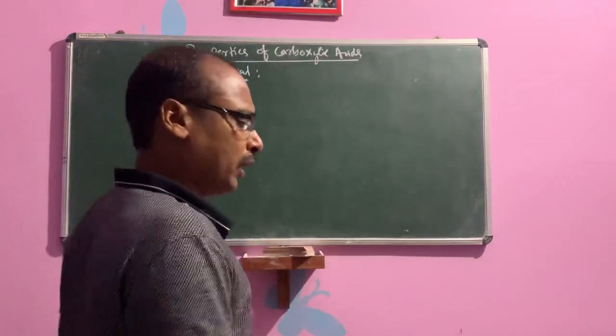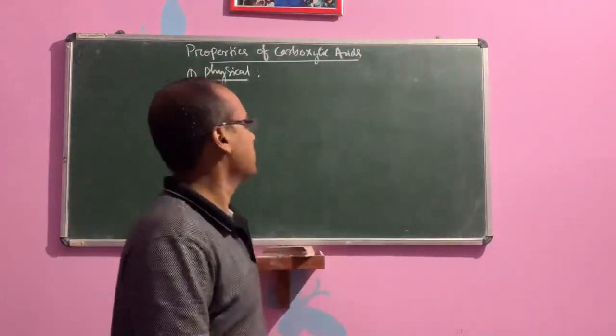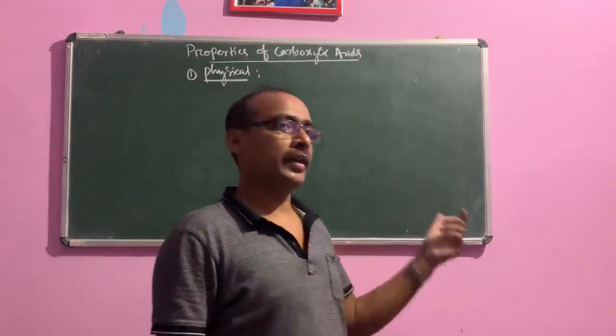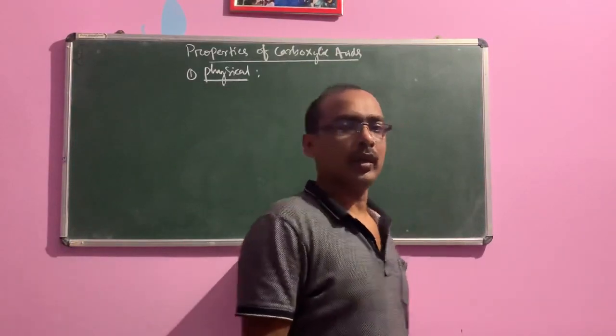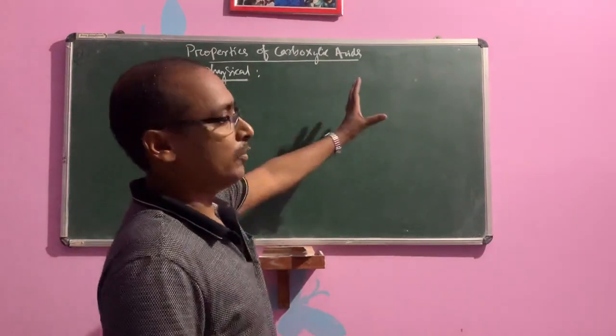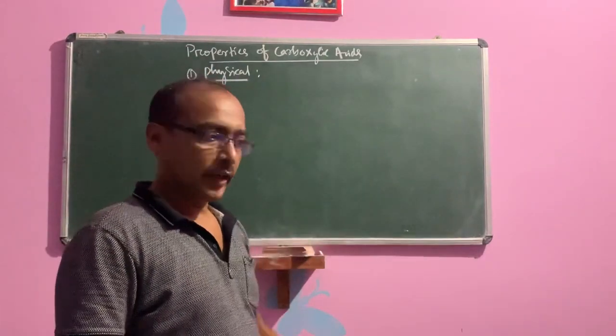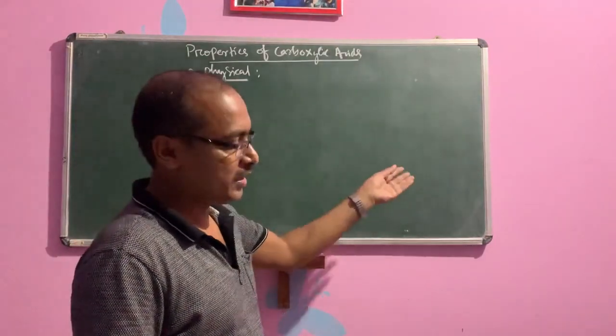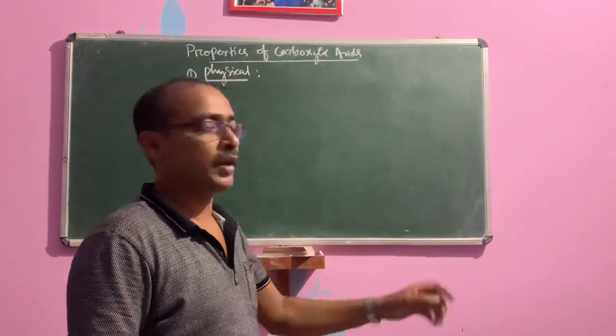Boiling point. Carboxylic acid has a higher boiling point than alcohols, aldehydes, ketones, etc., with comparable molecular mass, because carboxylic acid forms intermolecular hydrogen bonds, and it is also easily soluble in water due to the formation of hydrogen bonds.